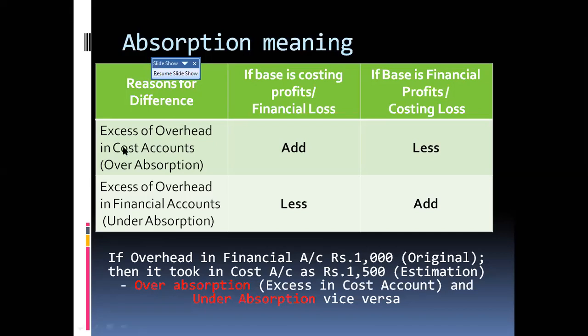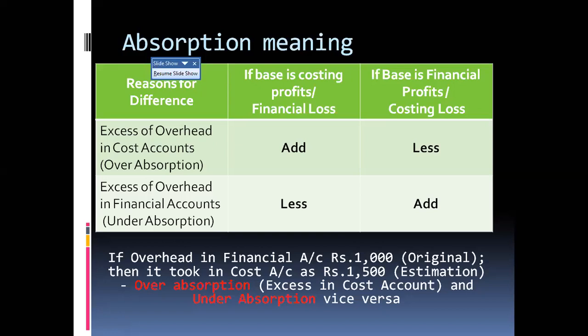For the first case, there is a difference in the recording of the overheads. We have three kinds of overheads: factory overheads, administrative or office overheads, and selling and distribution overheads. These are all overhead expenditures. If there is any excess or over absorption in the cost accounts, then when arriving at the cost accounting profit, starting with the financial accounting profit, you have to deduct it.